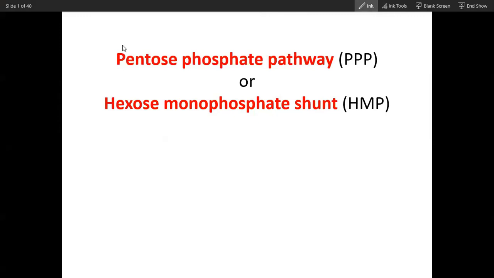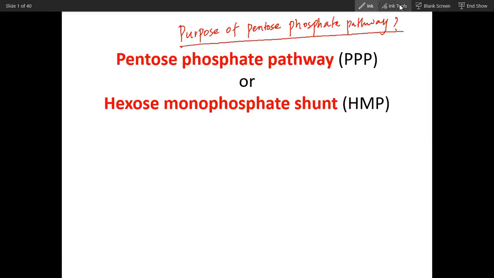You know what is the purpose of the pentose phosphate pathway? This is the most important question. The purpose of the pentose phosphate pathway. What is the purpose? Okay, just tell me. NADPH generation. NADPH production.